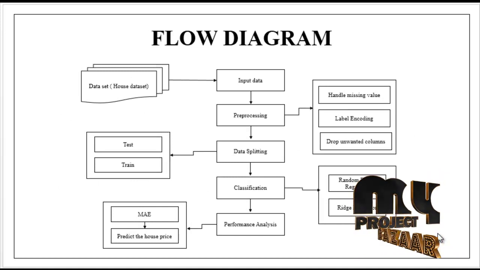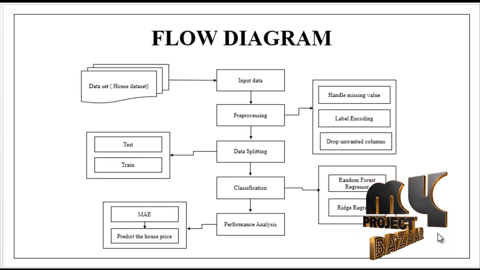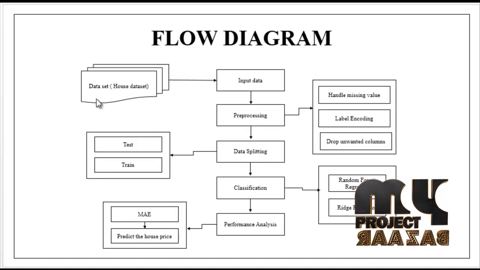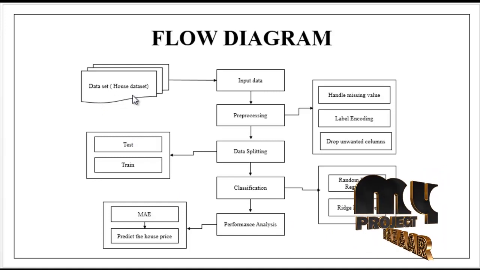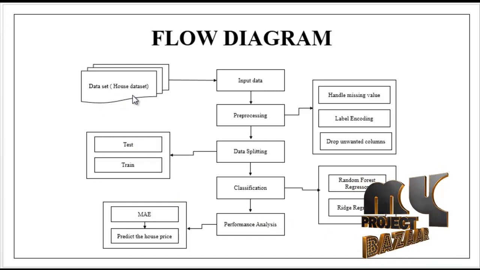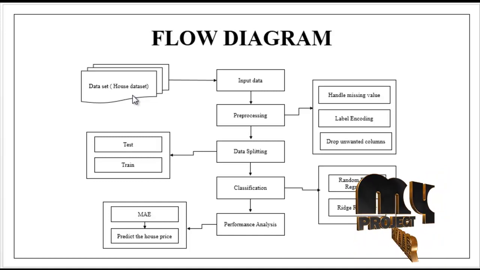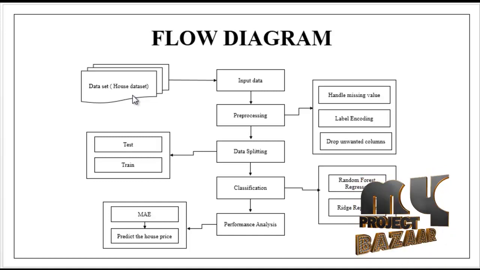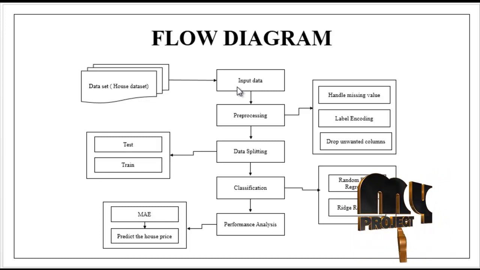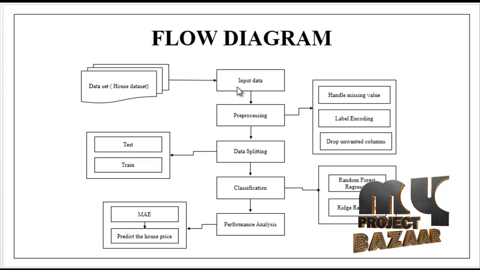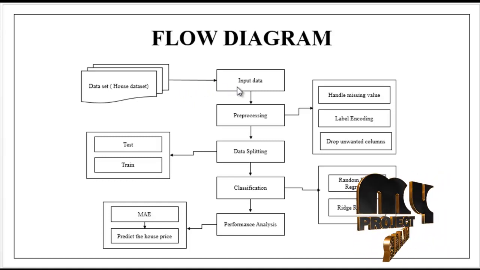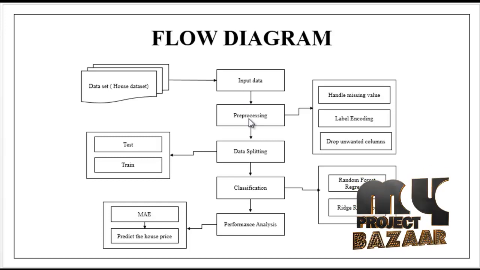Then we are going to see the flow of our process. First we have to select the dataset. The dataset name is house price dataset. The dataset was collected from dataset repositories like UCI, GitHub and Kaggle and so on. After that we read the selected input dataset by using the pandas package. Then we implement the pre-processing step.